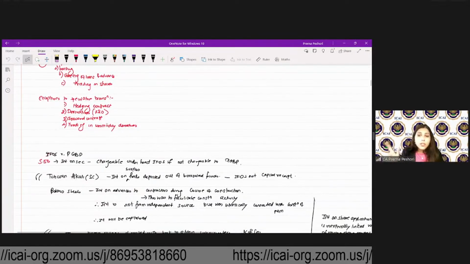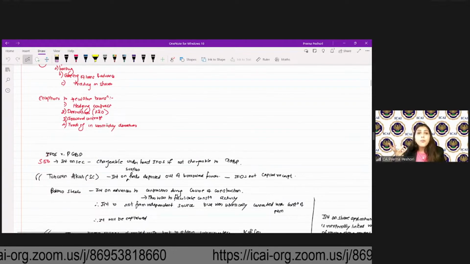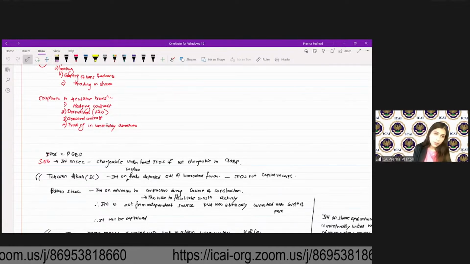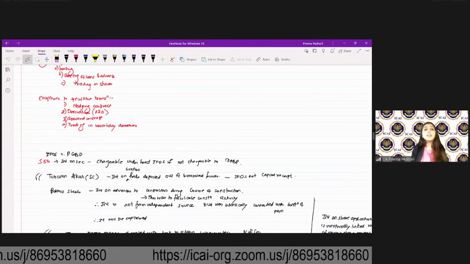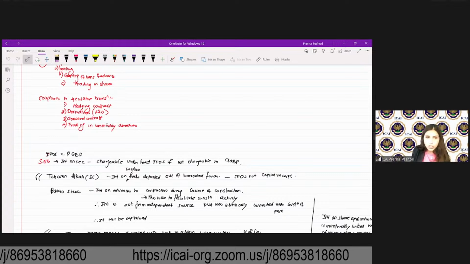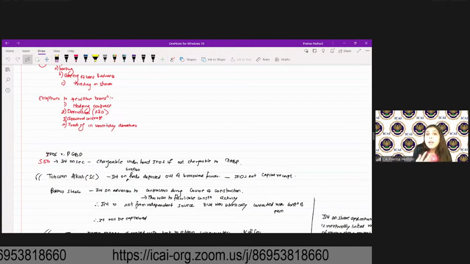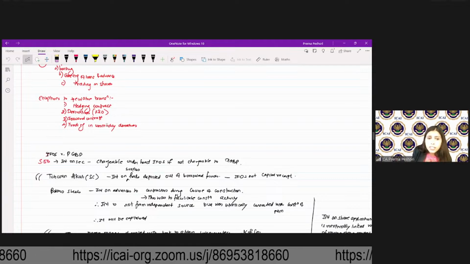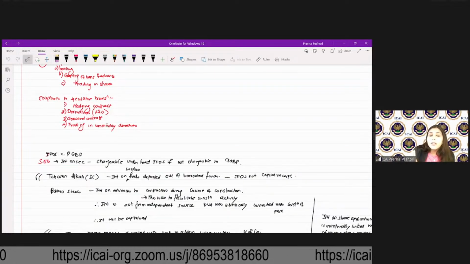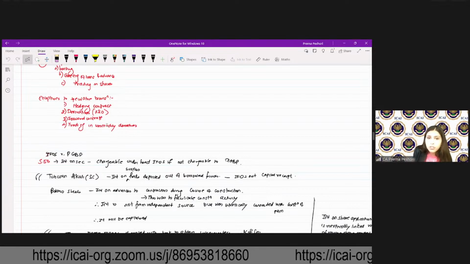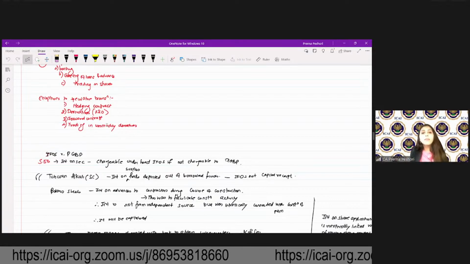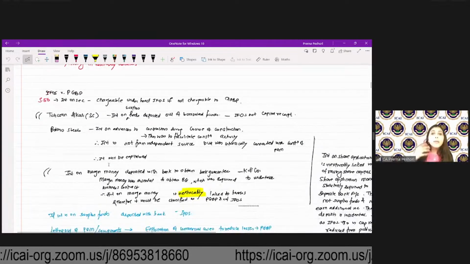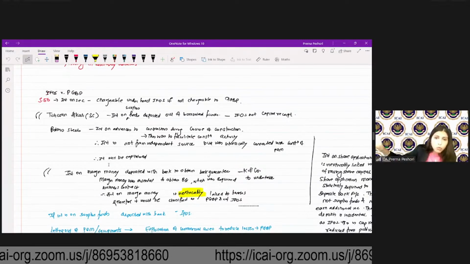In terms of EPOS versus PGBP, Section 56 says, for example, interest on securities will be chargeable under the head EPOS if not chargeable to PGBP. Now, how do we say whether it is EPOS or PGBP? If, for example, interest on surplus funds is generated, then it is obviously EPOS. However, where interest is generated not from an independent source, but is connected with, let's say, the construction of plant and machinery, during the course of the construction there were some advances given on which interest is generated, it will be capitalized, right?